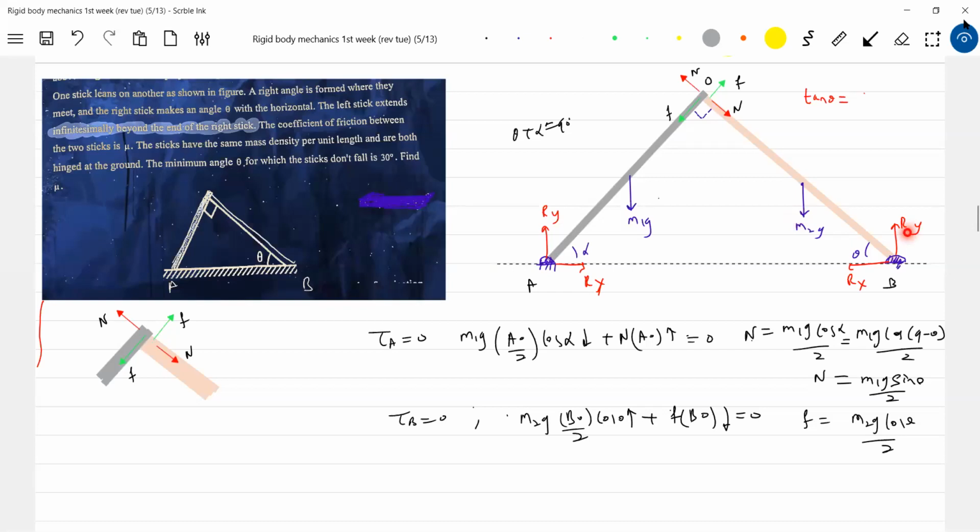You mean to say why they are equal? Yes, sir. Not necessary, sir. Then if not necessary, then R1y, R2y, I'll write it. Then torque about O2, what will happen? Even R1y is needed, no? Yeah, unknown variables, sir. R1y and R2y, they adjust themselves for equilibrium. So if I define torque about O2, I need R1y and R2y also.